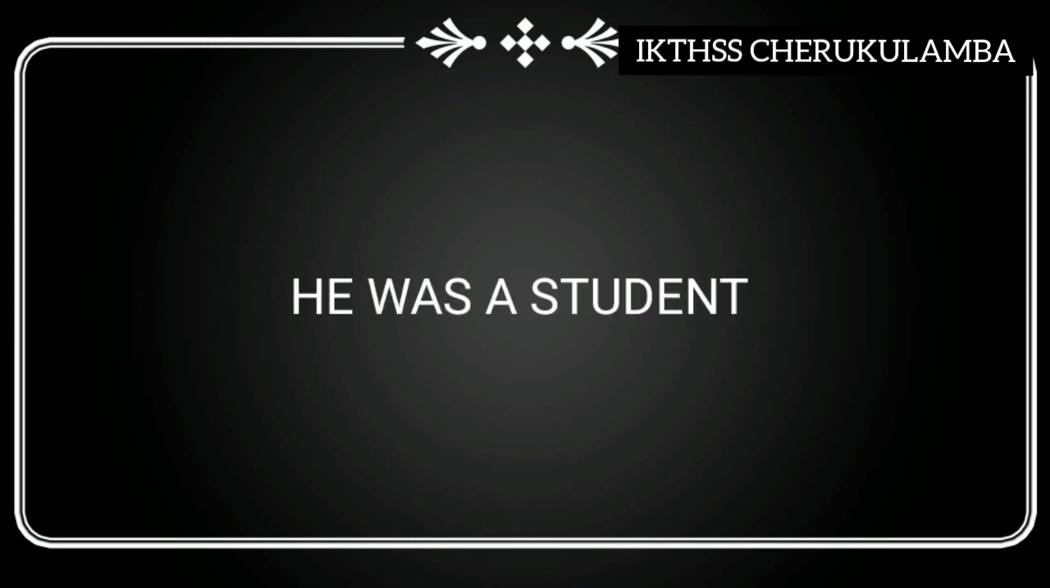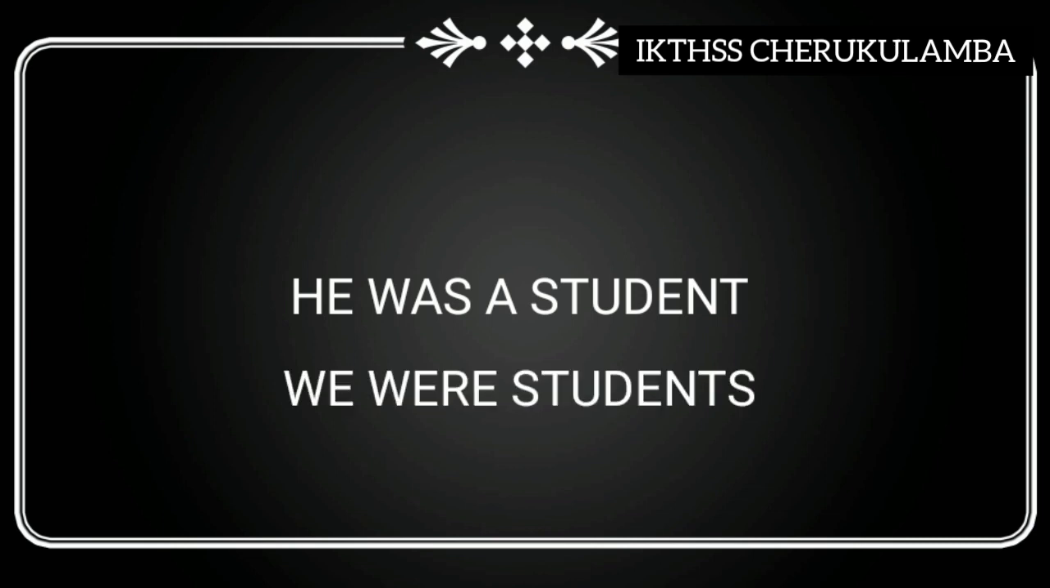So here we can see, as I told you, instead of am, we use was with singular subject. Okay. He was a student. He, singular, was. We were. That is, were means the we is plural. So we use we were. Clear? So was and were in past tense. With singular subject we use was, and with plural subject we use were.